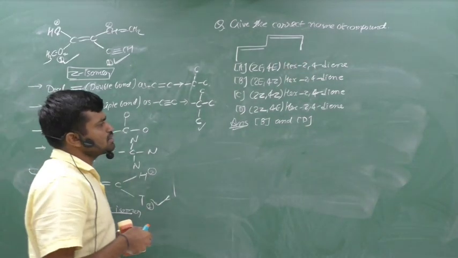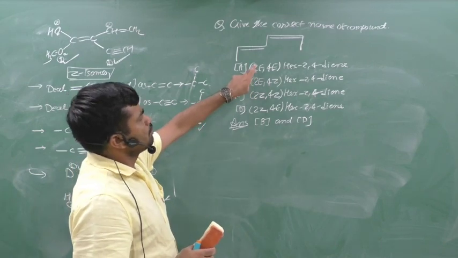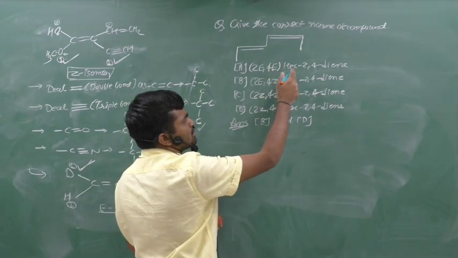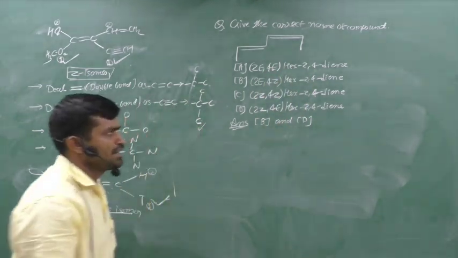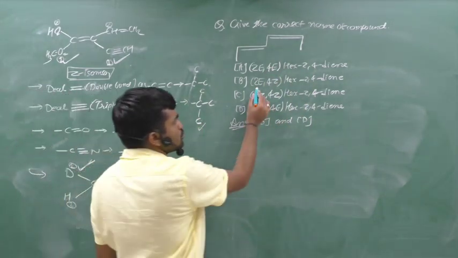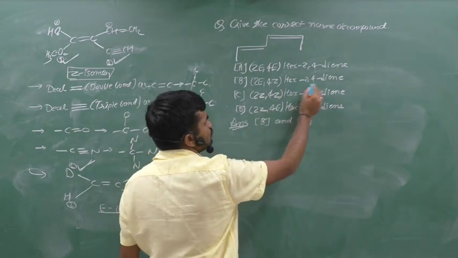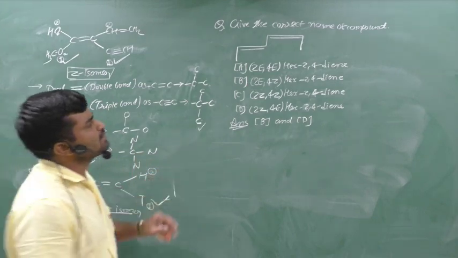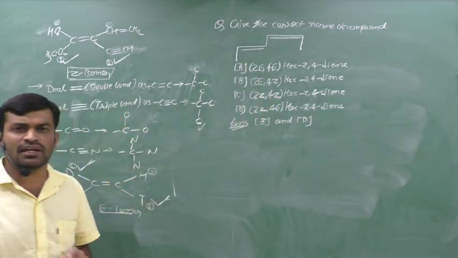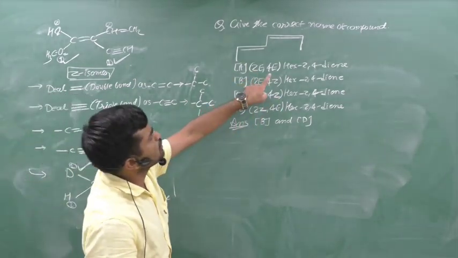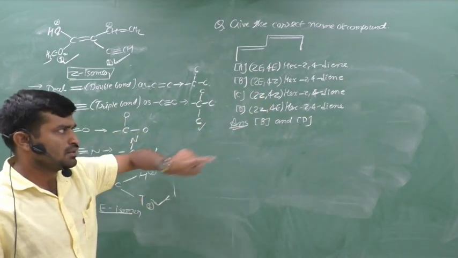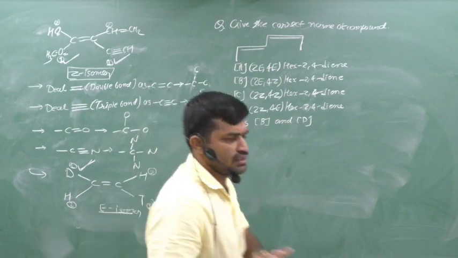Option A is 2E,4E-hexa-2,4-diene. Second is 2E,4Z-hexa-2,4-diene, meaning hexa-2,4-diene is common and we decide E and Z at the second and fourth positions: 2E4E, 2E4Z, 2Z4Z, 2Z4E. Clear?